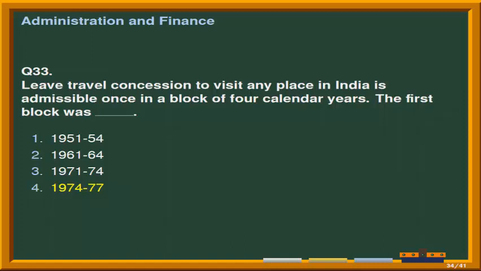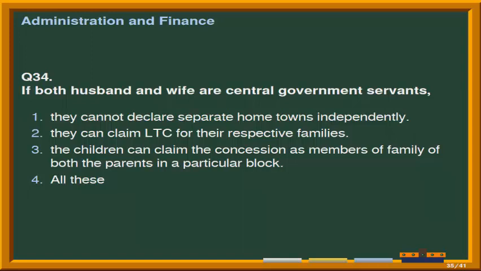Next question is, if both husband and wife are central government servants, then options are number 1, they cannot declare separate hometowns independently. Second option, they can claim LTC for their respective families. Third option, the children can claim the concession as members of family of both the parents in a particular block, and the last option is all these. Correct answer is option second, that is they can claim LTC for their respective families.